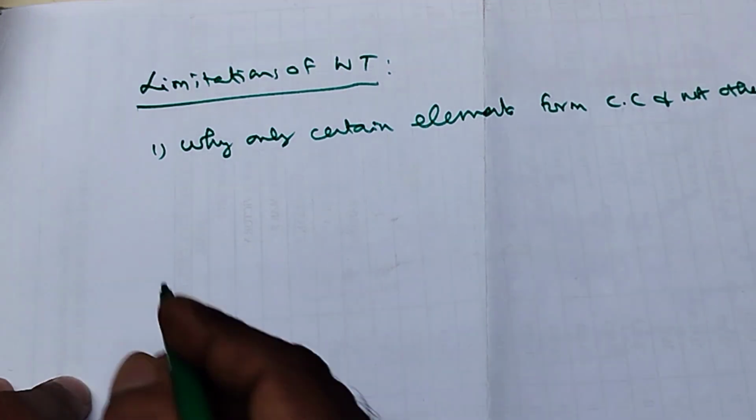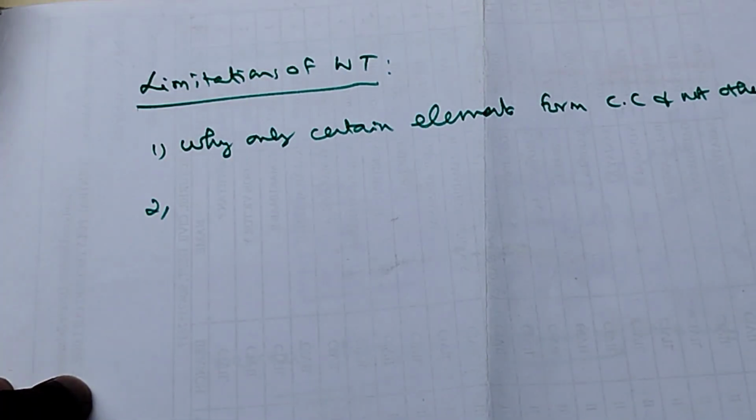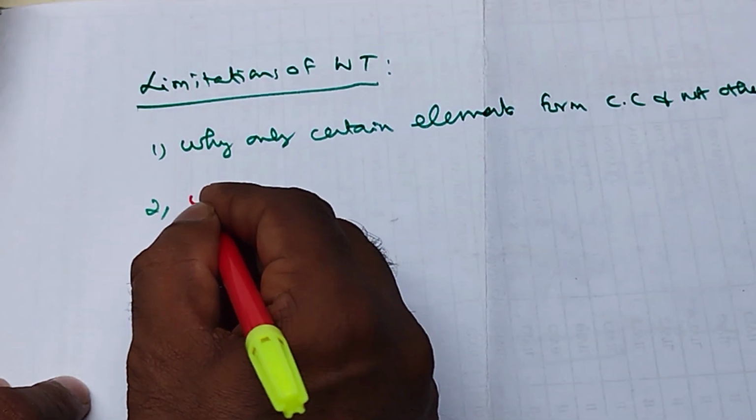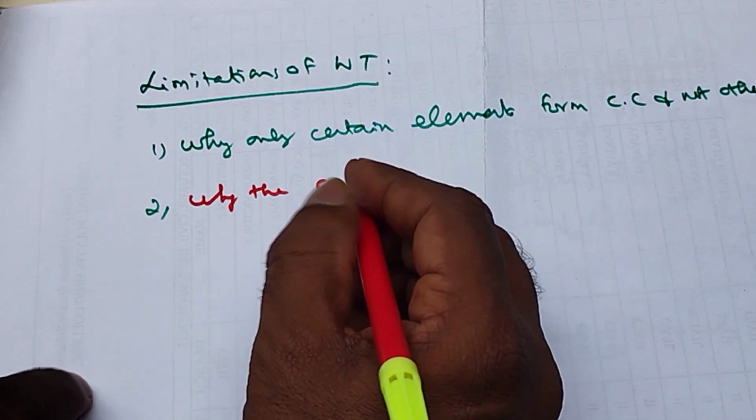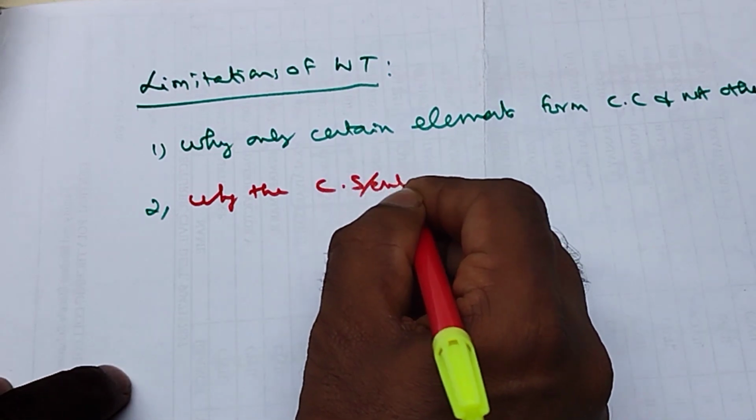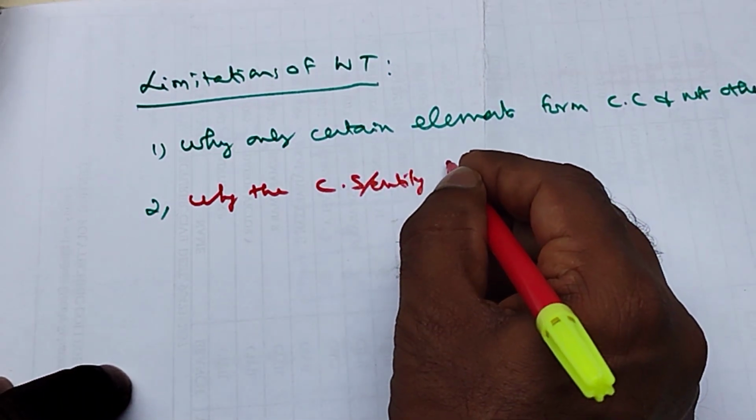That is the first basic question. Second, why does the coordination sphere, or entity, have a definite geometry?